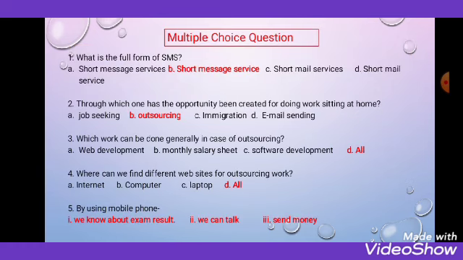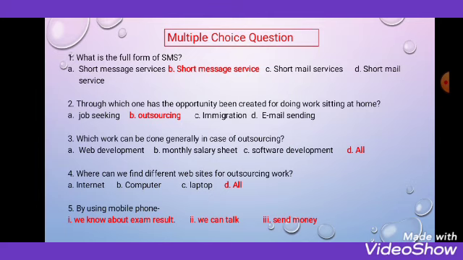Now my dear students, I will show here some MCQs, and at the same time I'm giving the answers so that you can understand clearly. First question, what is the full form of SMS? Very simple, short message service. Question number 2, through which has the opportunity been created for doing work sitting at home?